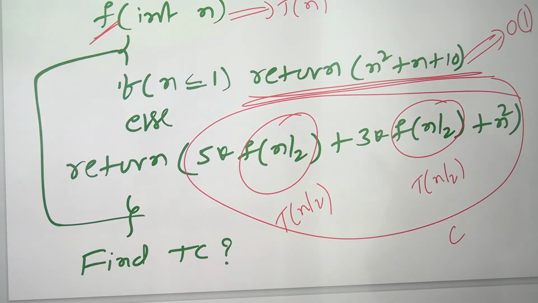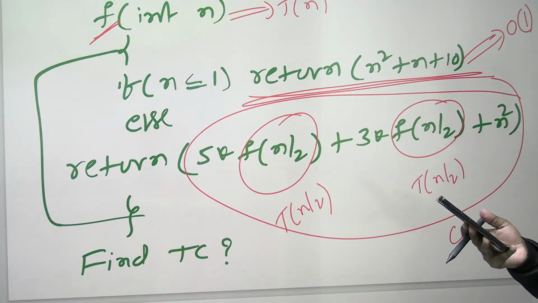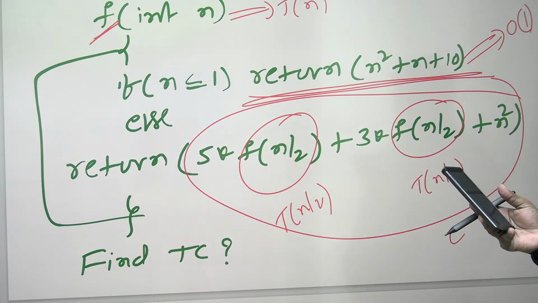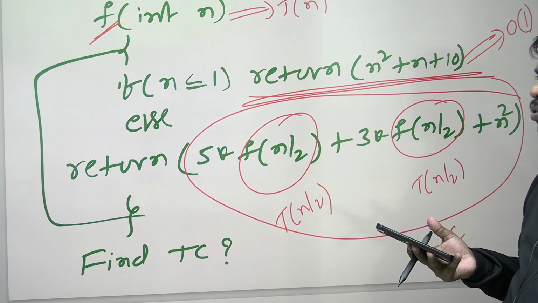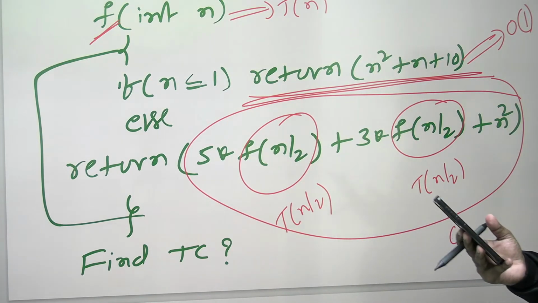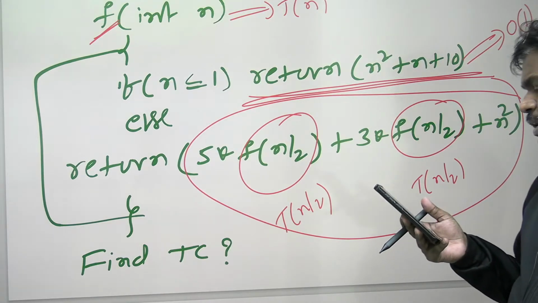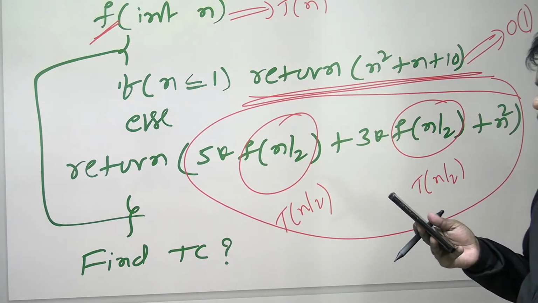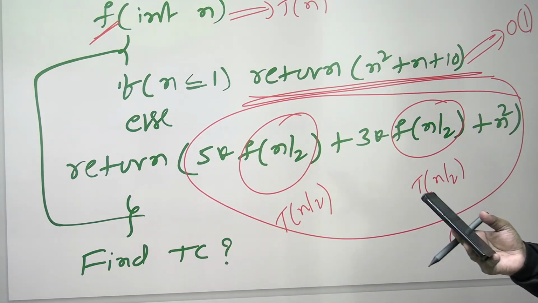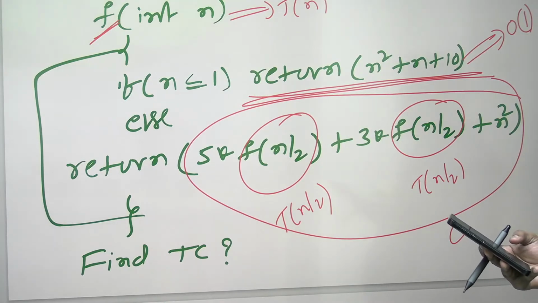F of n by 2, f of n by 2. So f of n by 2 time complexity T of n by 2, and the other f of n by 2 also T of n by 2, overall is C. So, 2T of n by 2 plus C. Someone may have written log n, because two function calls are there. Log n you don't get, you will get a binary tree. So apply the substitution method, master theorem or recursion tree method. Everything is possible for this problem.